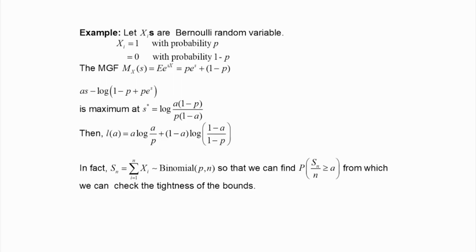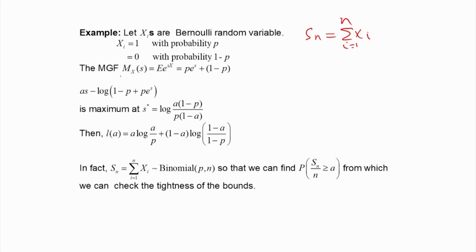So that way we can now consider one example. Suppose the xi's are Bernoulli random variables. We are considering a sequence of Bernoulli random variables. Suppose Sn is the summation of xi, i equal to 1 to n, where xi is a Bernoulli random variable with parameter p. What does it mean? Xi is equal to 1 with probability p, 0 with probability 1 minus p.